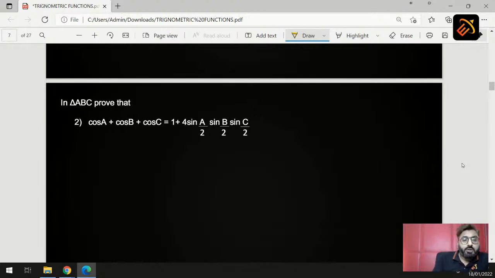Now, how do you solve this? The question says you have to prove, which means left hand side and right hand side are the same. If the left hand side and right hand side are the same, the biggest advantage is that we know what answer we have to arrive at. So let's consider left hand side or right hand side, whichever way you are comfortable with. Now I will use the left hand side. So the moment we use the left hand side, what is given to us in our LHS? It is given cos A plus cos B plus cos C.